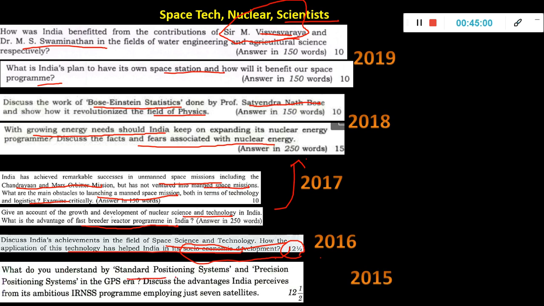Then standard positioning system, precision positioning system in the GPS. Discuss the advantages India perceives from its ambitious IRNSS. This one in 2018 I showed you. This exact thing, the 7 satellites, was asked in prelims, in a detailed way.